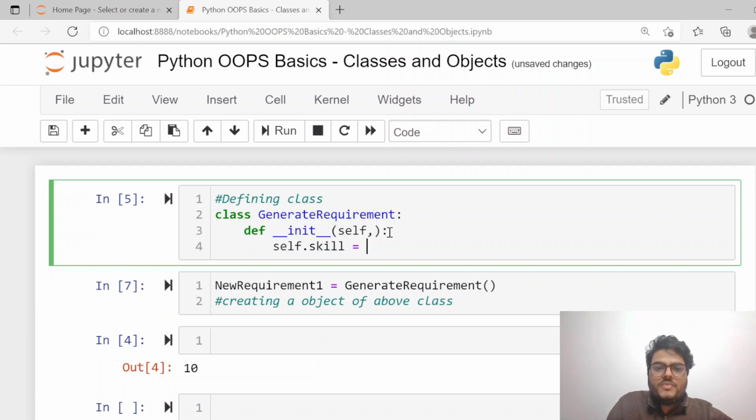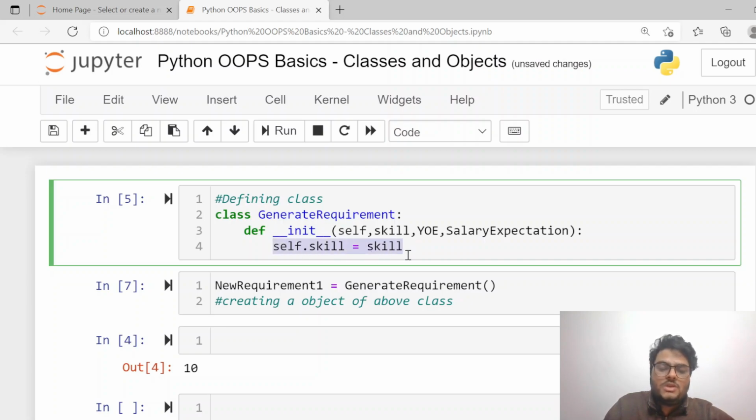So I will come here and say self dot, what properties do I want to assign? I will say skill. Where will skill come from? Every time I want to call, I need a skill, and I need YOE, which is years of experience, and I need salary expectation. These three things I need when I create an object from this class.